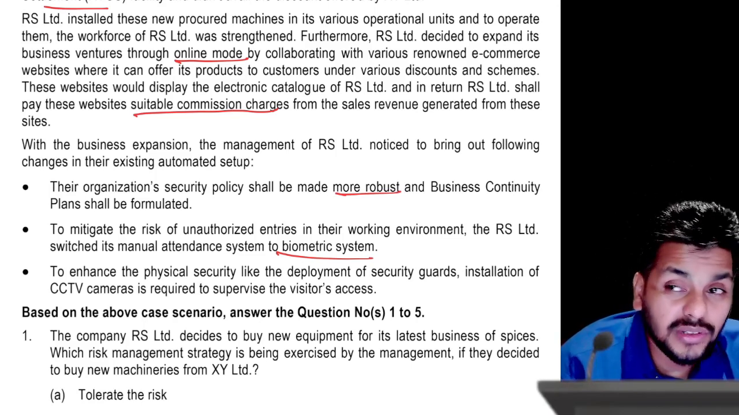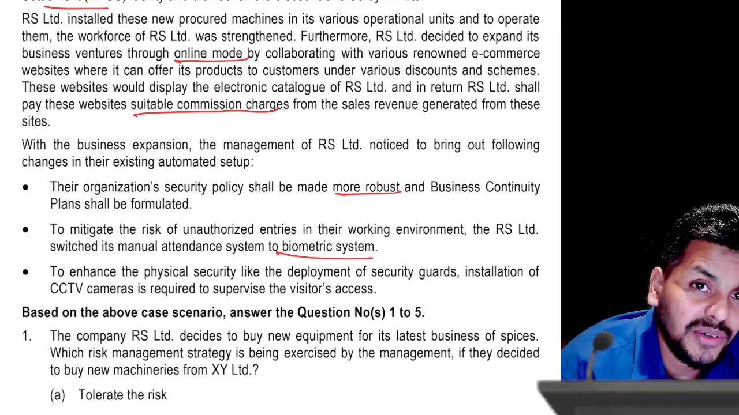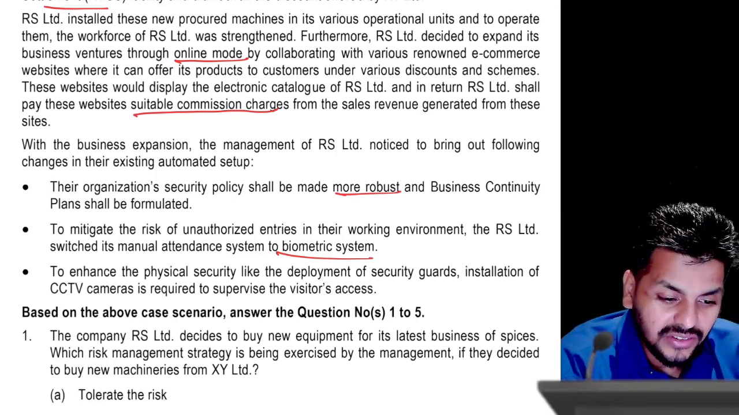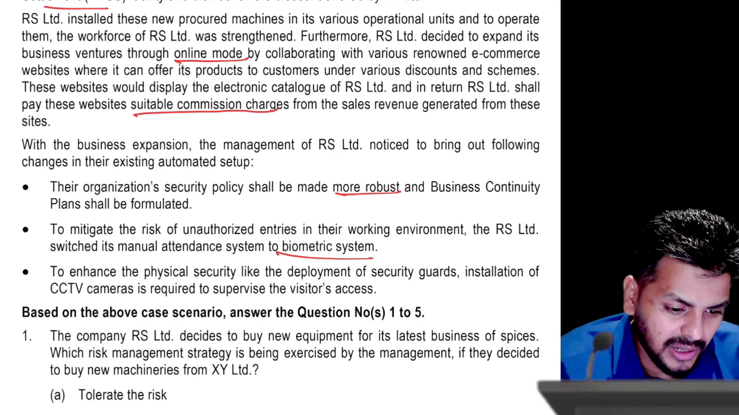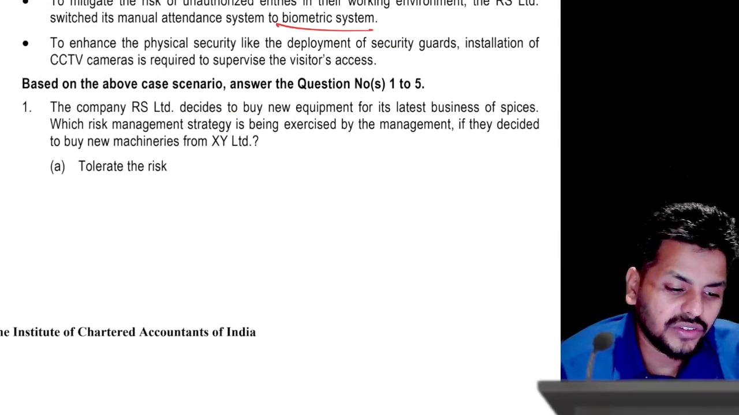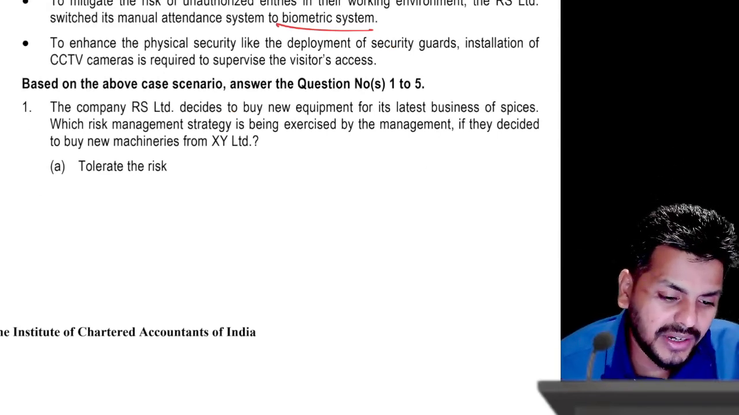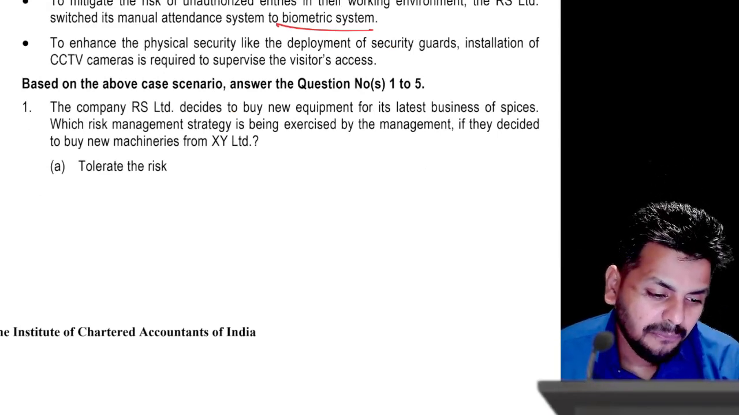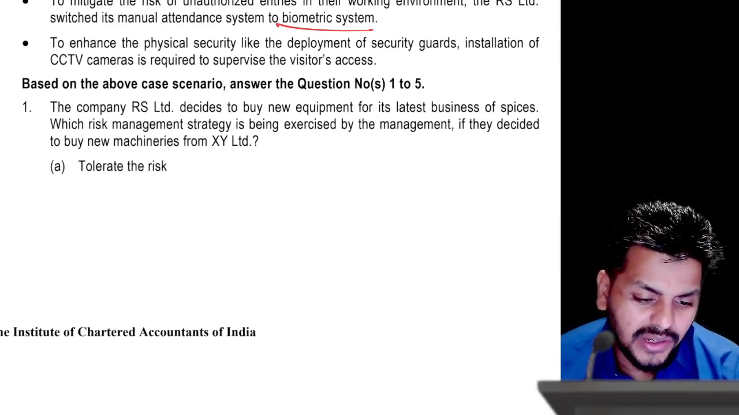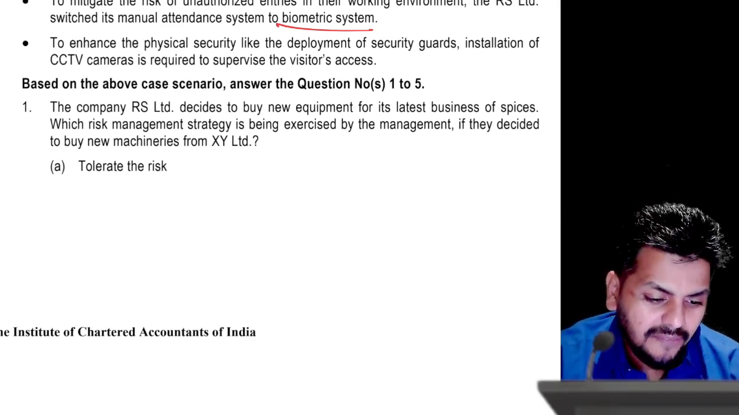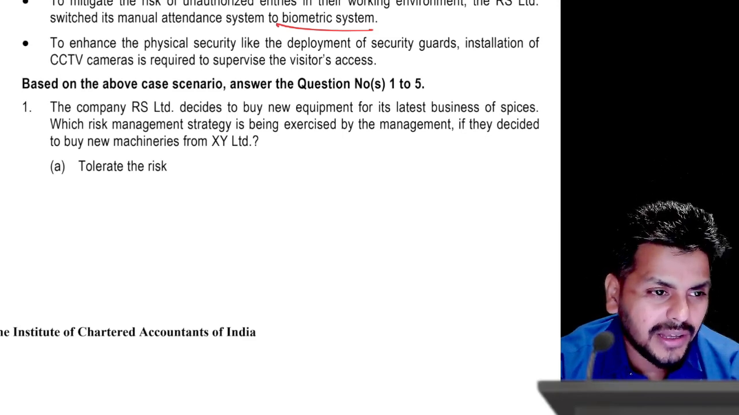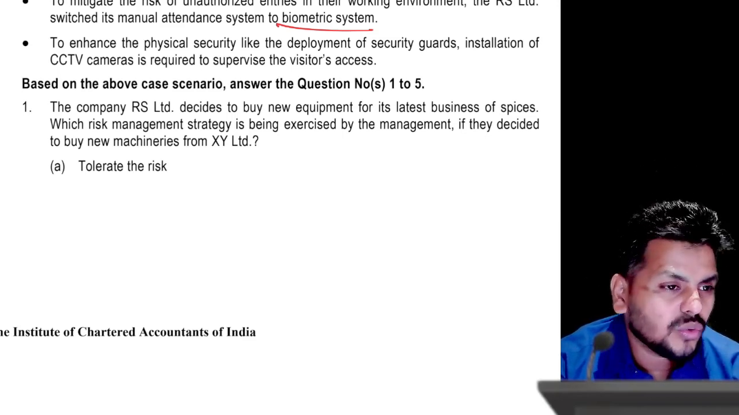Mind you, sometimes each question can carry 2 marks, and 5 into 2, 10, would be pretty easy if you exactly know what you're doing, right? So let us just talk about that part once here, where we are talking about what the questions are. So based on the above case that I read for you right now, the first question that's coming up is: the company RS Limited decides to buy new equipment for its latest business. Which risk management strategy is exercised by the management if they decided to buy a new machine from XY Limited?